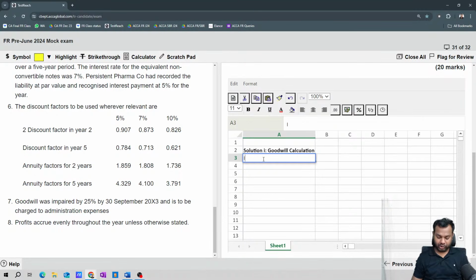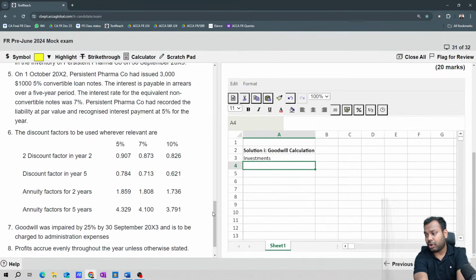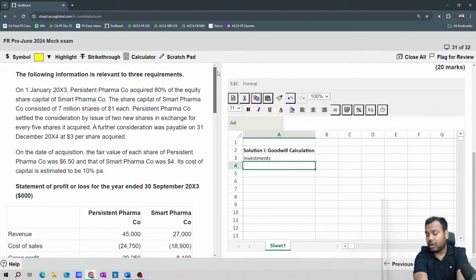So first of all, investments. Now, applying the own figure rule, you have to ensure that you are giving all the calculations properly. You are explaining all the calculations properly. Okay, no shortcuts, no shortcuts. All the calculations, explain them properly.